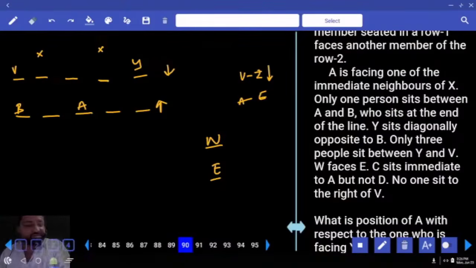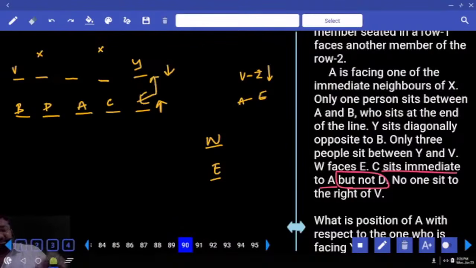But I have a problem with C. I am not sure with the position of C. For example, suppose this is C. C sits immediate to A but not to D. Then surely this is D. This will be E, but opposite to E is Y, which is wrong.